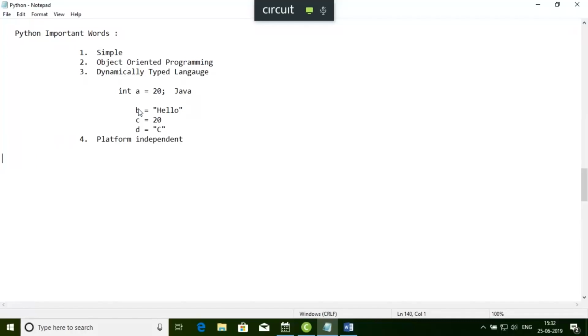Assume you are going to write a Python code, so that Python code will be like this, hello.py. Okay, the extension is py. So in the Java language, what will happen is that if you write a particular class hello.java, you have to compile that.